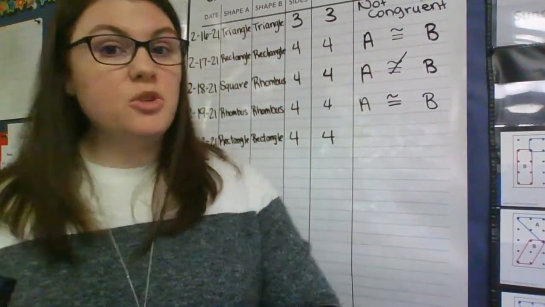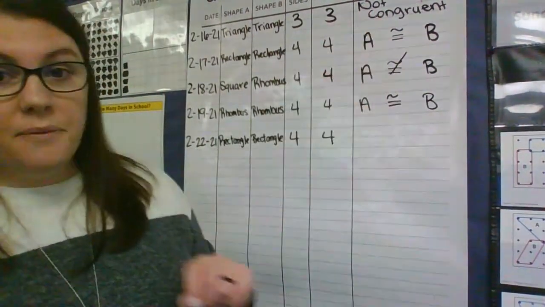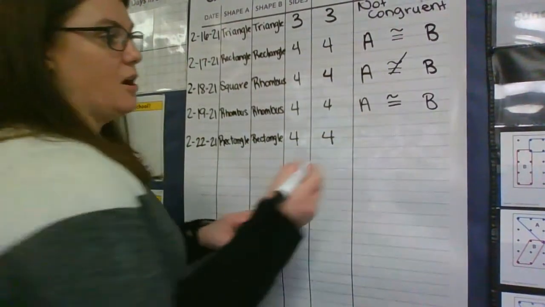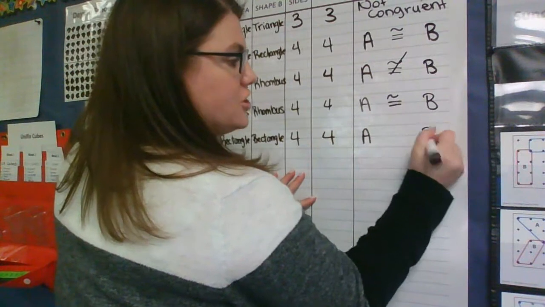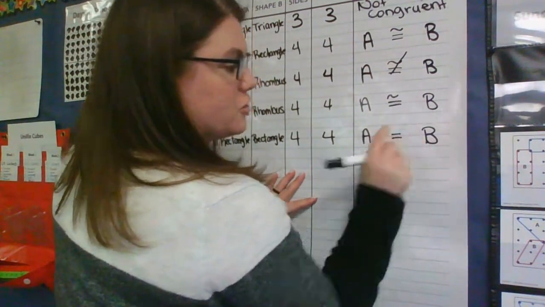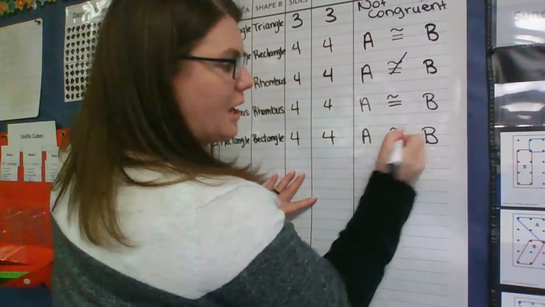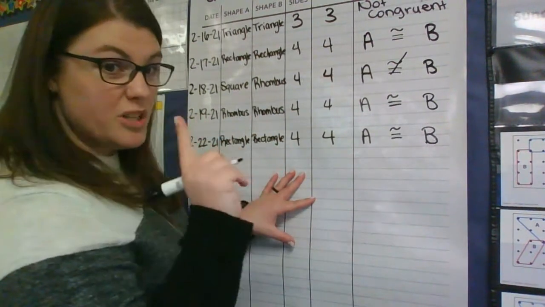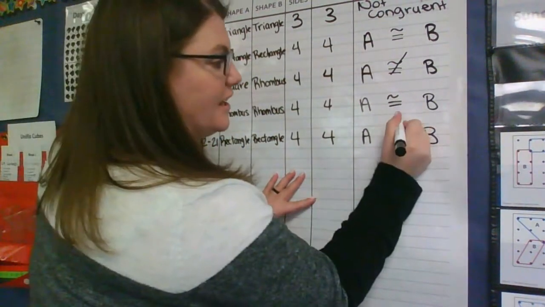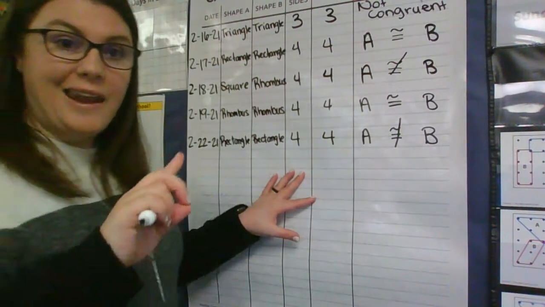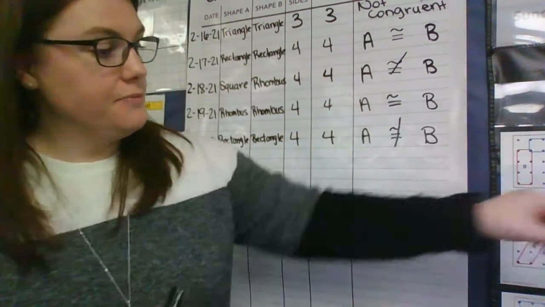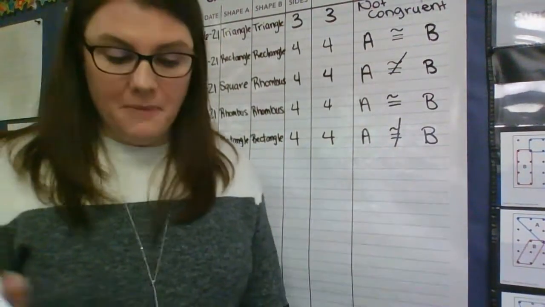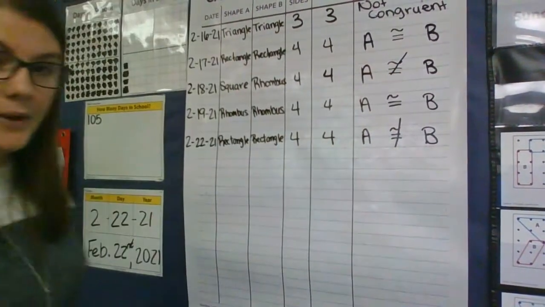So we can write that two ways. We can write the word not congruent, or we can practice writing our congruent symbol. So we're going to write shape A and shape B. Remember, if we draw an equal sign with a squiggly on top, that means congruent, but these ones are not congruent, so we're going to put that line right through that to say not the same shape, but not exactly the same size. Okay? Thanks for your help, my friends. All right, let me get out of the way.